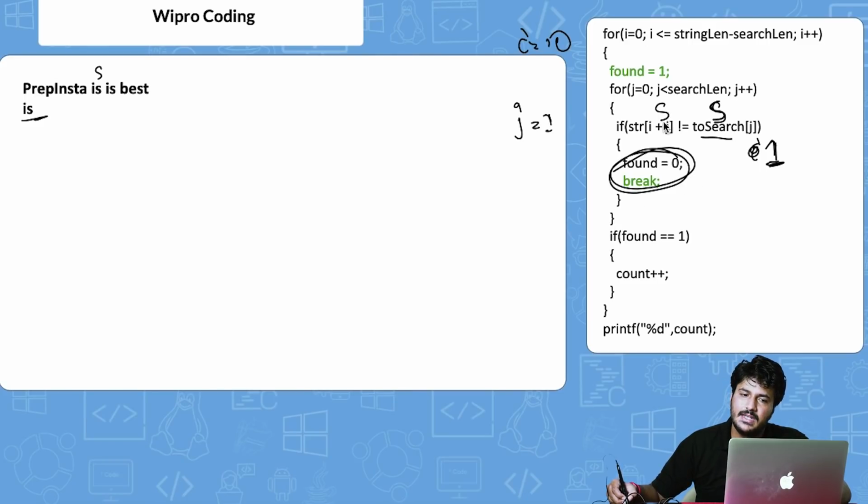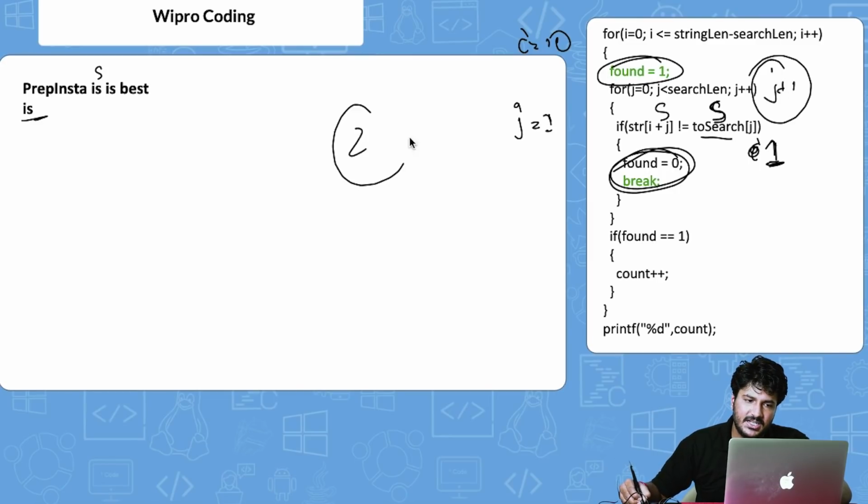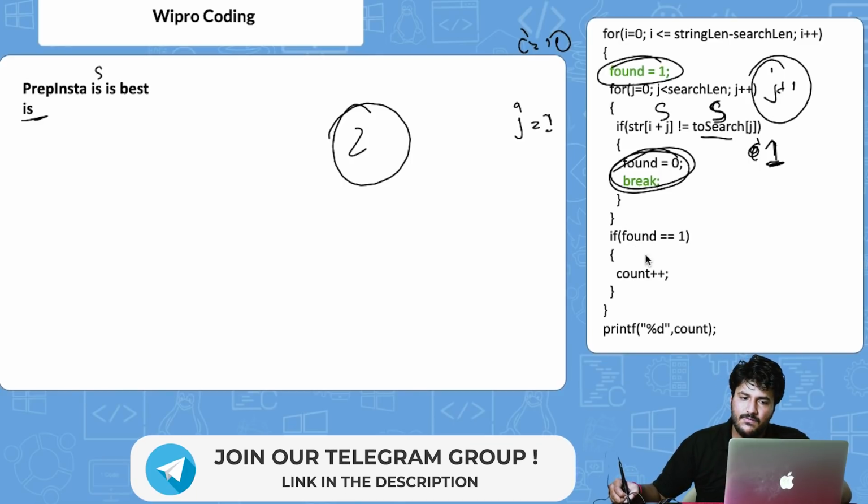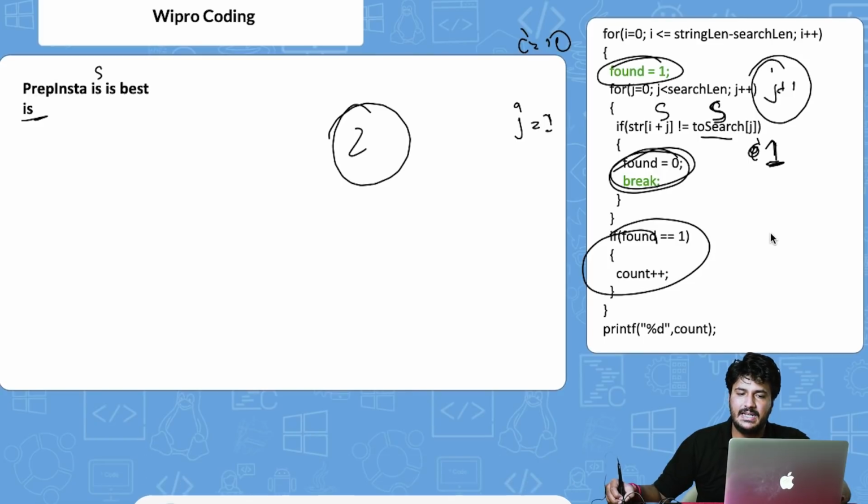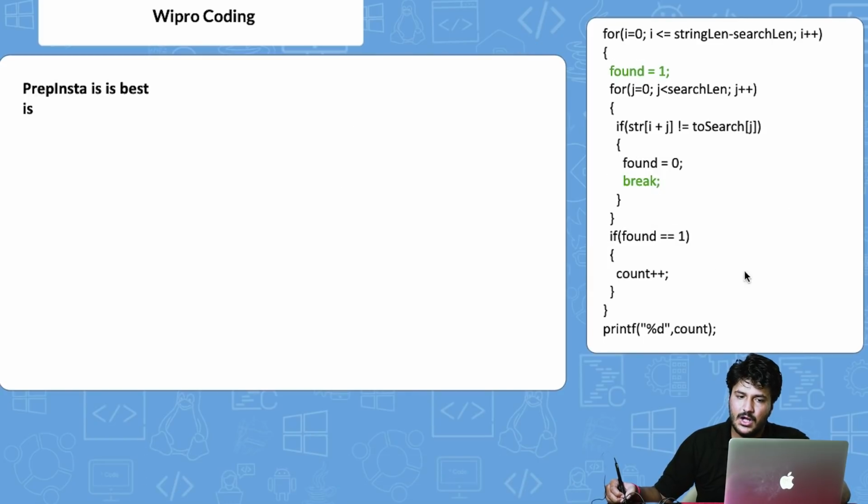What will happen is, found value remained 1, j plus plus has completed because j is still 2 only, right? Now this will come here with found 1 and it will say okay, we found it at least one time. Now count plus plus value gets increased to 1. Okay, so this is found again.